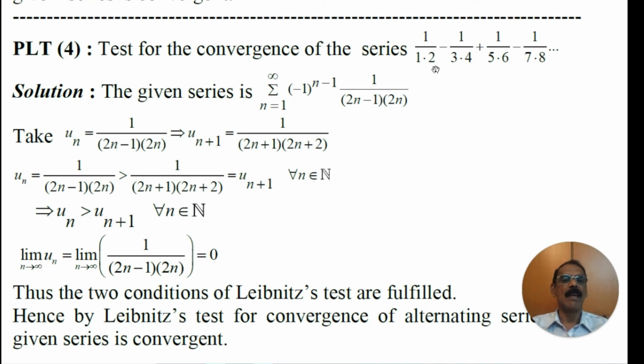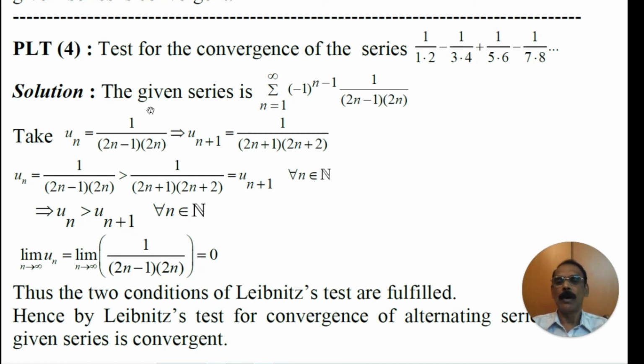If we consider every second factor of every term in the denominator, they are 2, 4, 6, 8, and so on. That is only even numbers, and we know that even numbers are denoted by 2 into n. Hence, the given series is written as the series of minus 1 to the power n minus 1, 1 divided by 2n minus 1 into 2n. Then what is un? Un is this, that is 1 divided by 2n minus 1 into 2n.